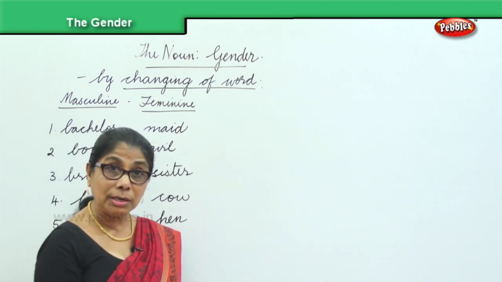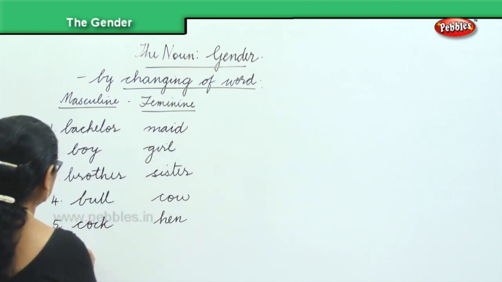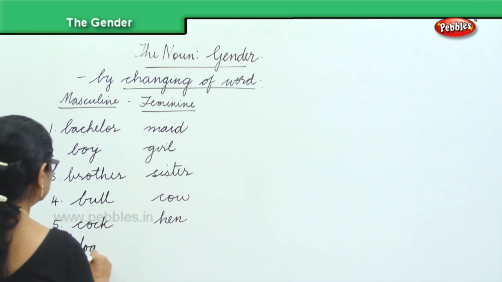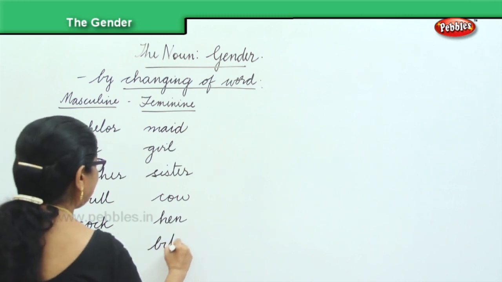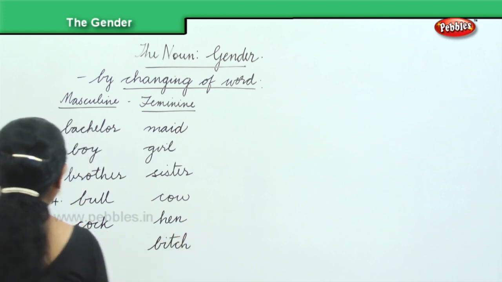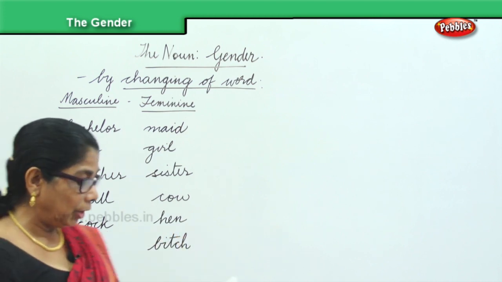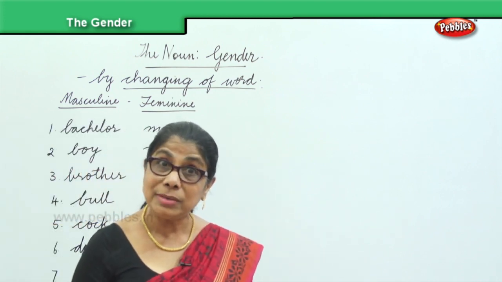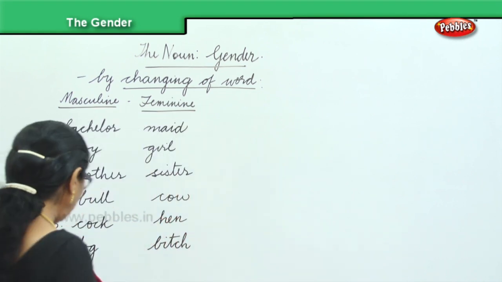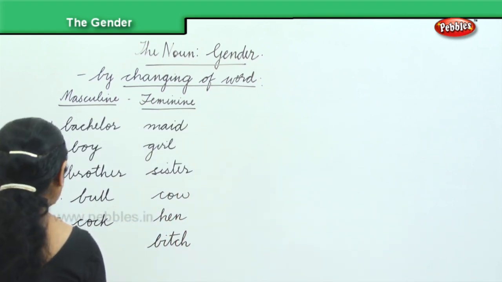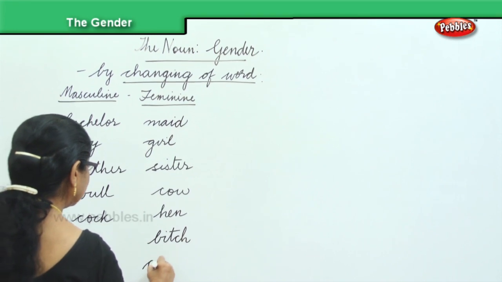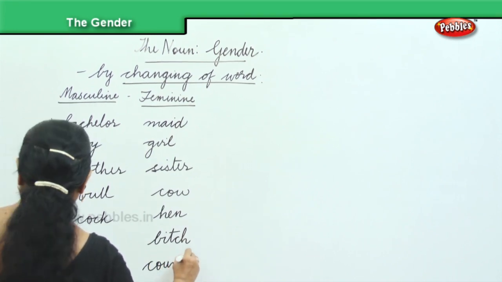Next, dog, bitch. For the female dog, you'll say bitch. Then you have earl, countess.